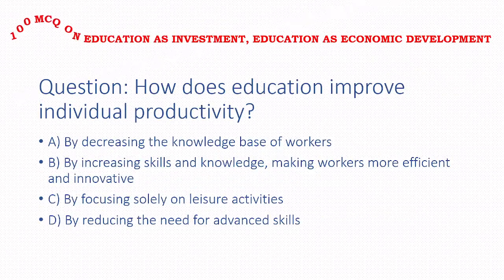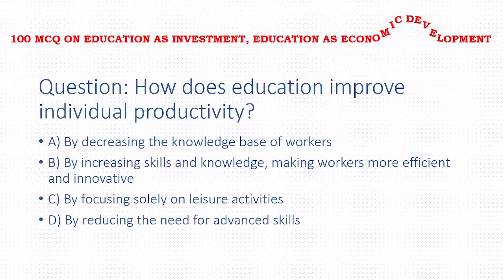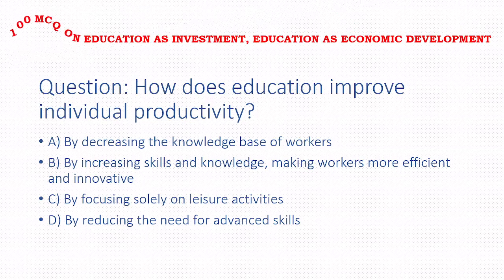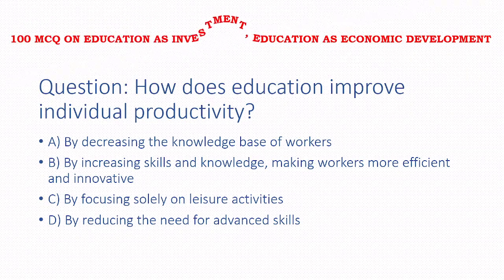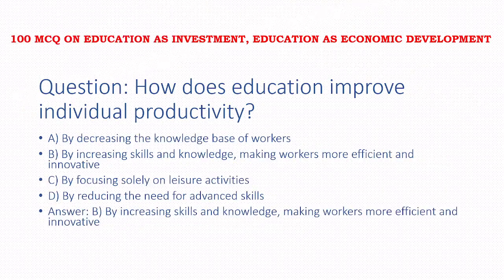Next, how does education improve individual productivity? Options: by decreasing the knowledge base of workers, by increasing skills and knowledge, making workers more efficient and innovative, by focusing solely on leisure activities, by reducing the need for advanced skills. Answer of this question is option B, that is by increasing skills and knowledge, making workers more efficient and innovative.